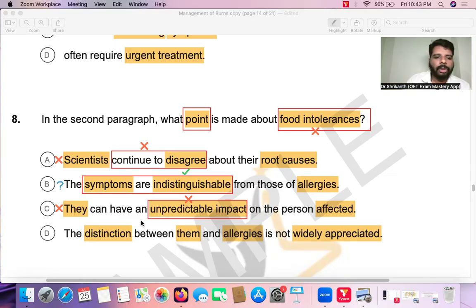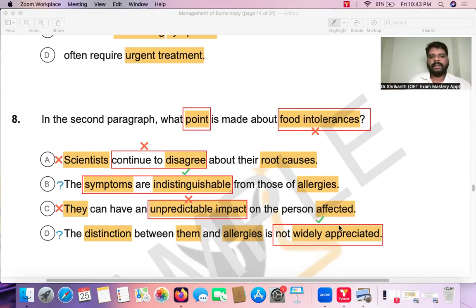Now let's come to answer option D. What is option D telling us? The distinction between them and allergies is not widely appreciated. So the difference between food intolerances and allergies is not widely appreciated. Is that mentioned over here? That is also mentioned. For example, if you see over here, what did we read?